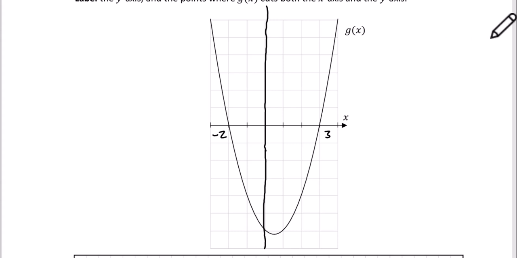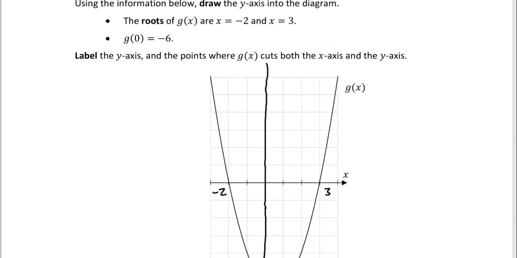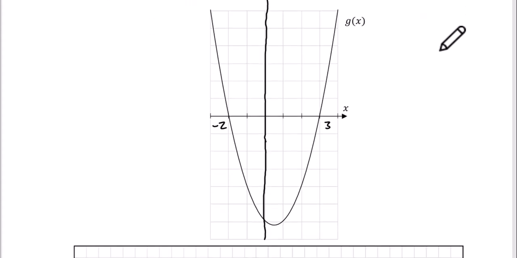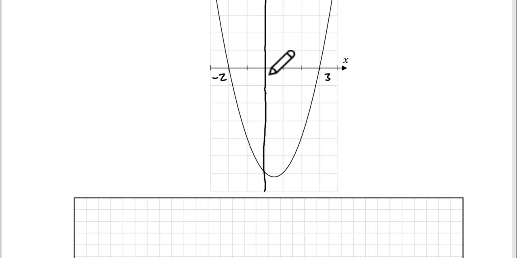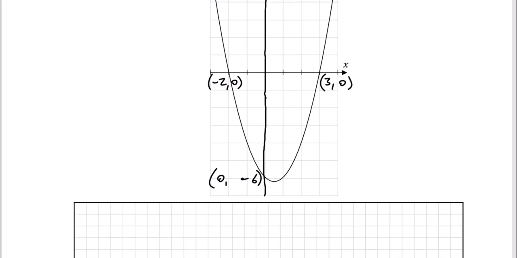Now they give us another bit of information in this question. They tell us here that g of 0 is equal to minus 6. In other words, when x is 0, y is minus 6. So that would just mean that when x is 0 here, the y value on the curve would be minus 6. So this number down here would be minus 6 on the y-axis. So I'm just going to put that in as well. So this is 0, minus 6. This would be minus 2, 0. And this would be 3, 0. I think that's probably all we had to do.